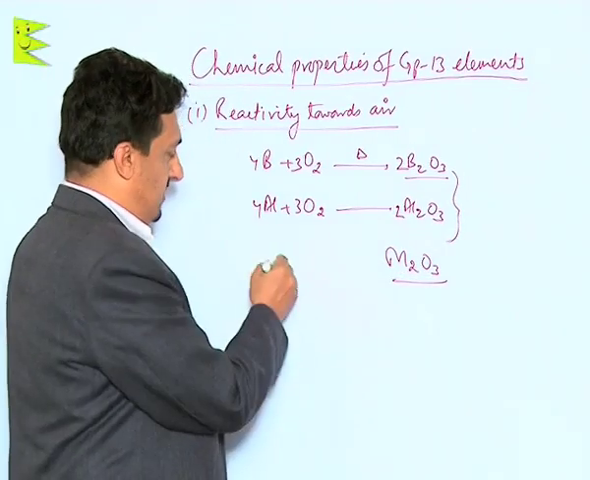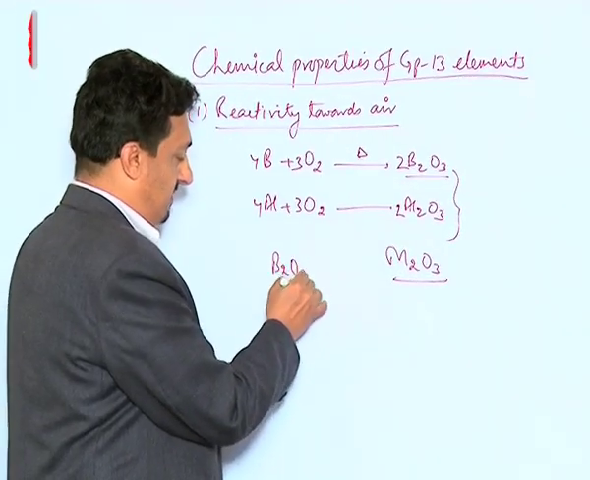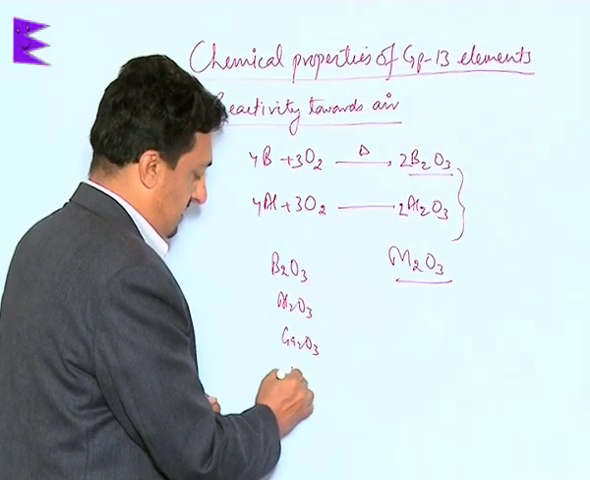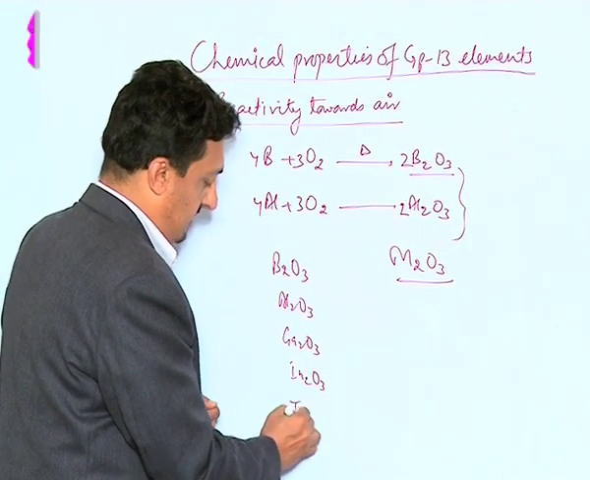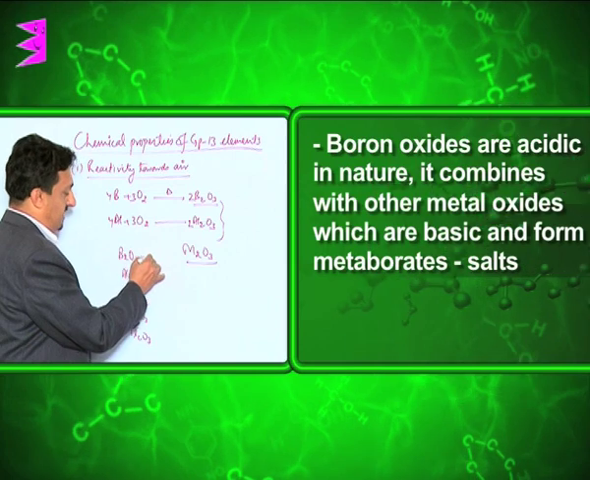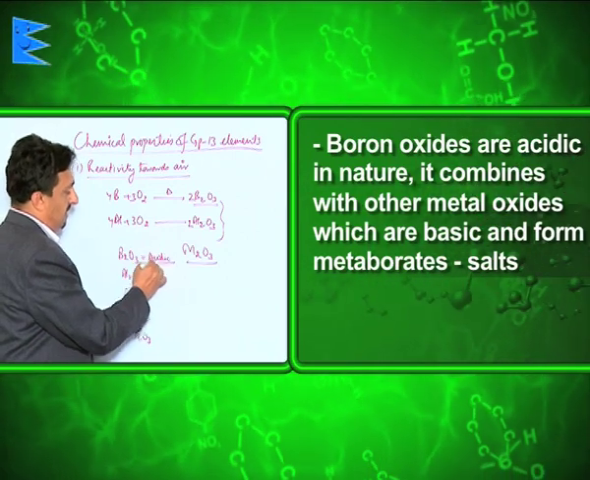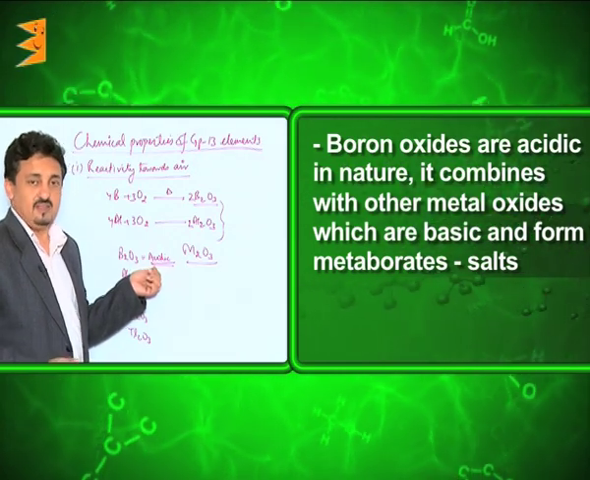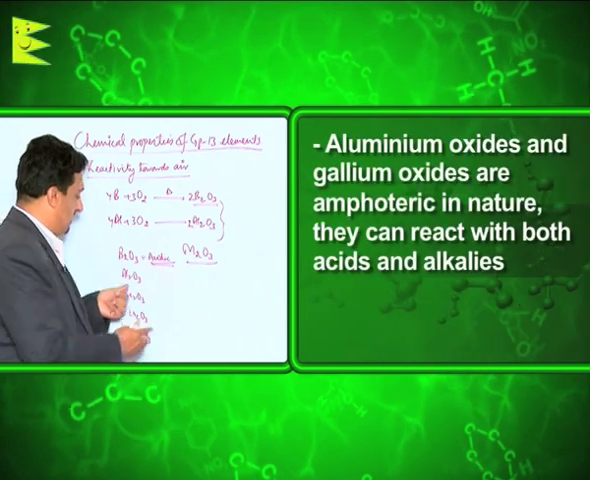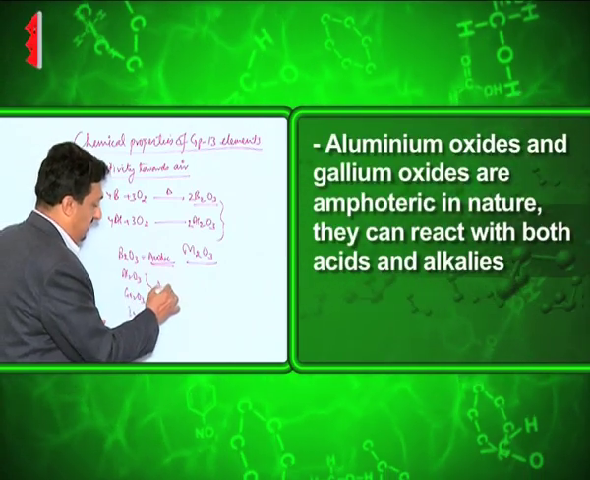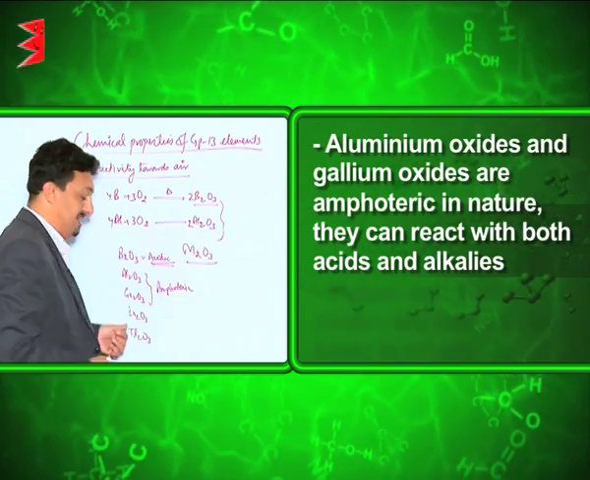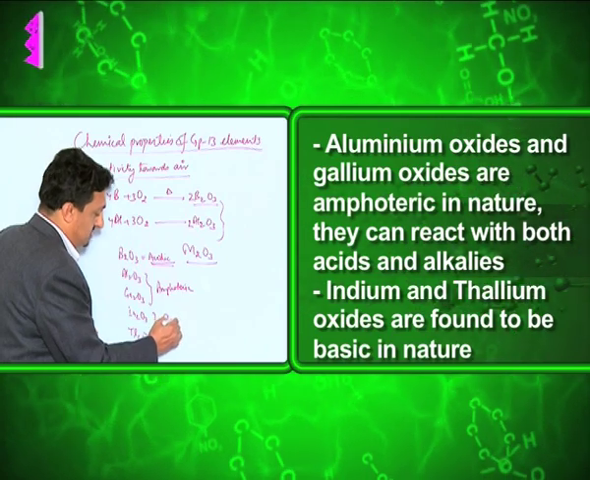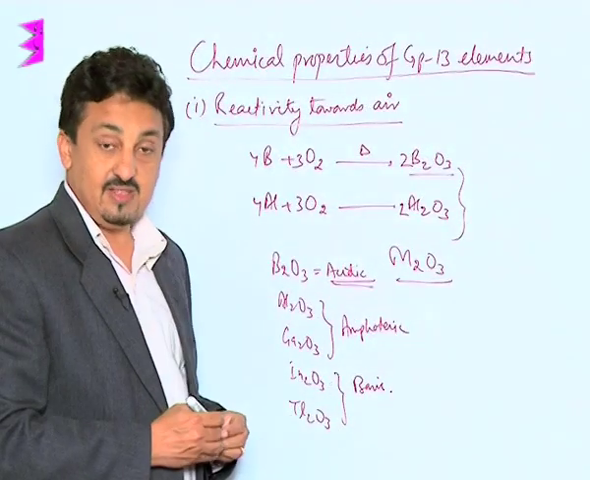Now what we find is that these oxides, like boron oxide, aluminium oxide, gallium oxide, indium oxide and thallium oxide, differ in nature. The boron oxide is acidic in nature. It combines with other metal oxides which are basic and forms the metaborates, the salts. The aluminium oxide and gallium oxide are amphoteric in nature because they react with acids as well as alkalis, whereas indium and thallium oxides are basic in nature. So these are their properties.